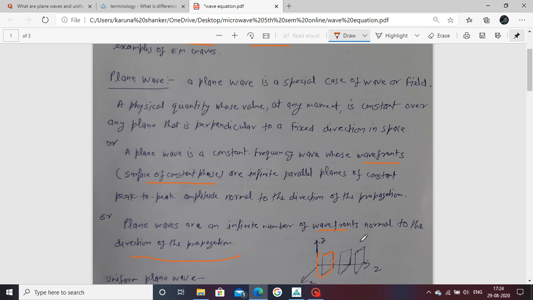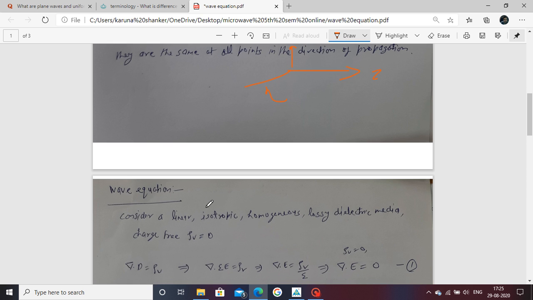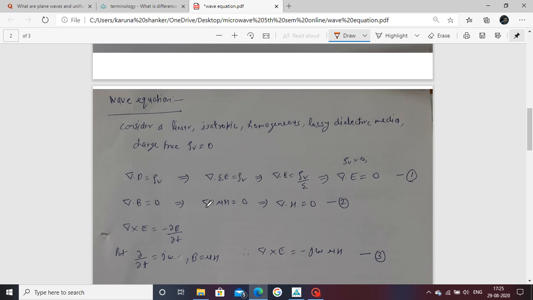A plane wave means an infinite number of wave fronts normal to the direction of propagation, and a wave front is the surface of constant phase. Next, a uniform plane wave means that at all points in the direction of propagation, the electric field and magnetic field are the same, meaning the magnitudes are the same. That is called a uniform plane wave. Next, move to the wave equation.